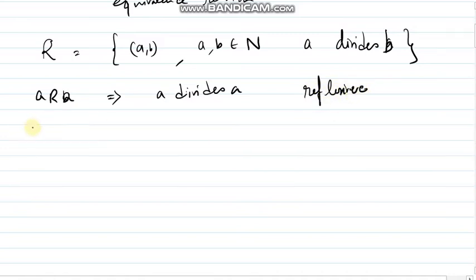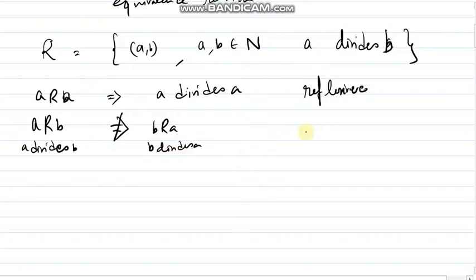Next, if ARB is true, that means a divides b. That doesn't imply that BRA has to be true, because a divides b doesn't mean that b divides a, right? So the relation is not symmetric.